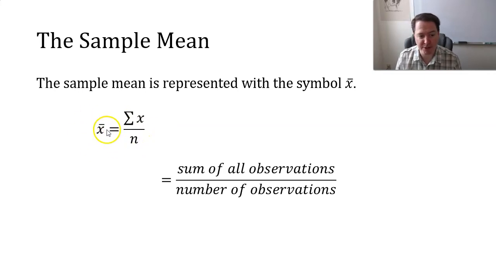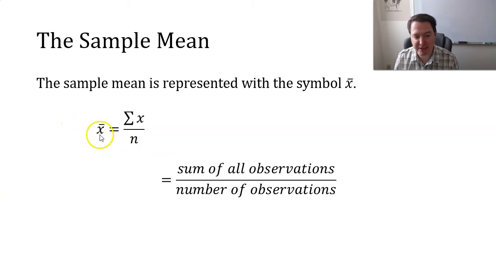And the symbol I'm going to use for a sample mean is the variable with a bar over it. A lot of times we'll use x, and I'll use y quite often as well, so we'll just call it x bar or y bar. It's the variable with just a flat bar over it. And it just means the same kind of average you've been taught for a while now.